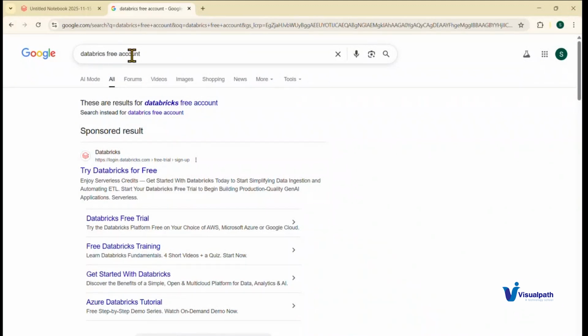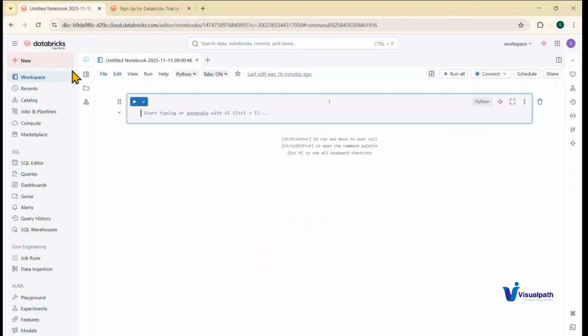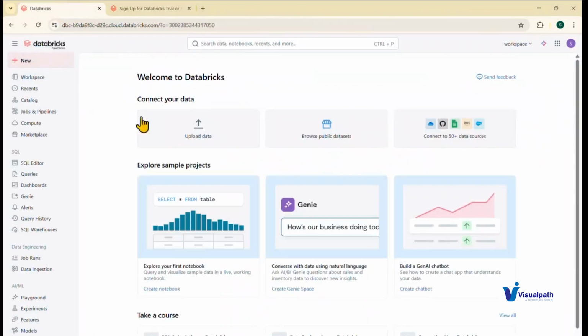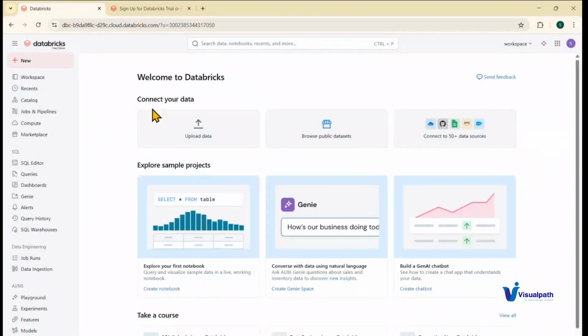Come up here, Databricks free account. See, it is written try Databricks for free. Click up here and you will be taken to this page. I've already opened my account like this, so let me go over here. It will show like this in the Databricks free account. I hope my screen is visible to everyone.